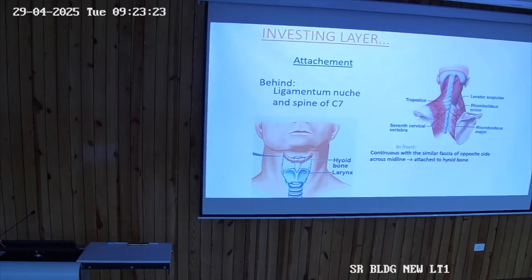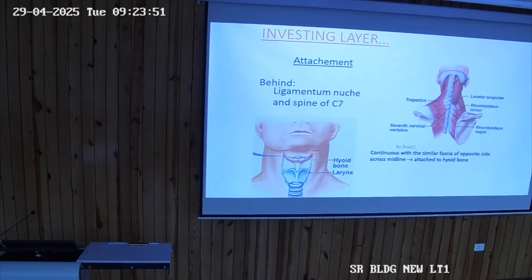Next component in the roof is the investing layer of the deep cervical fascia. How many layers are there in the deep cervical fascia? Three layers. The investing layer, prevertebral layer, and in the middle the pretracheal layer. One is the investing layer, second is the pretracheal layer, and the deepest one is the prevertebral layer.